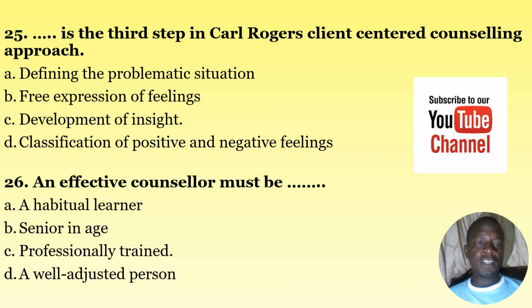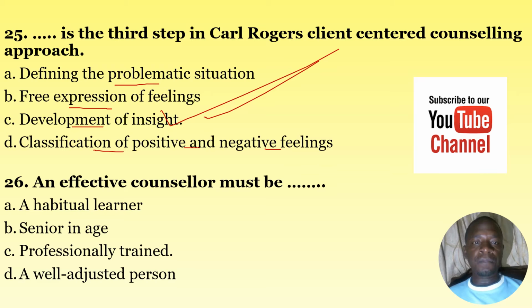Number 25, dash is the third step in Carl Rogers' client-centered counseling approach. A, defining the problematic situation. B, free expression of feelings. C, development of insight. D, classification of positive and negative feelings. The correct answer here is C, the development of insight.